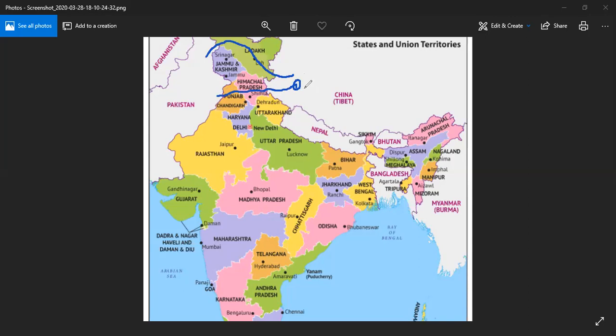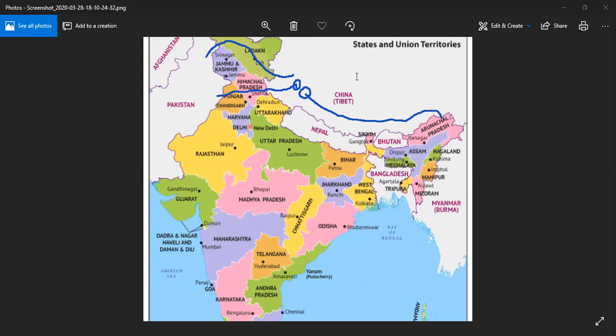Over here, you should know the name from where it is originating. Near to the Rakshastal, there is a Mansarovar lake. Mansarovar lake gives birth to one famous river, that is the Brahmaputra. But Brahmaputra in Tibet is not known as a Brahmaputra. Over here, this is known as Tsangpo.